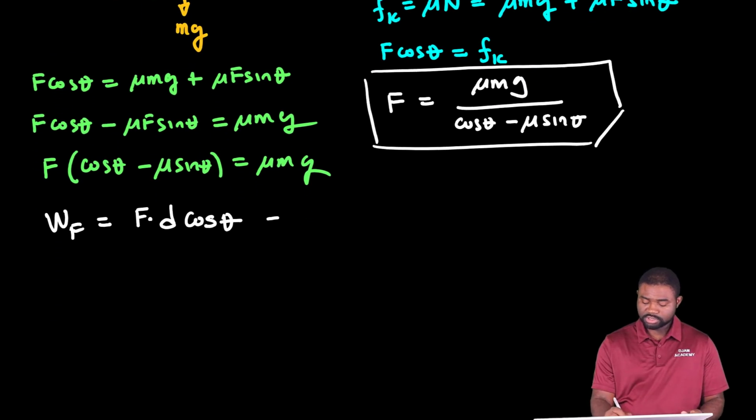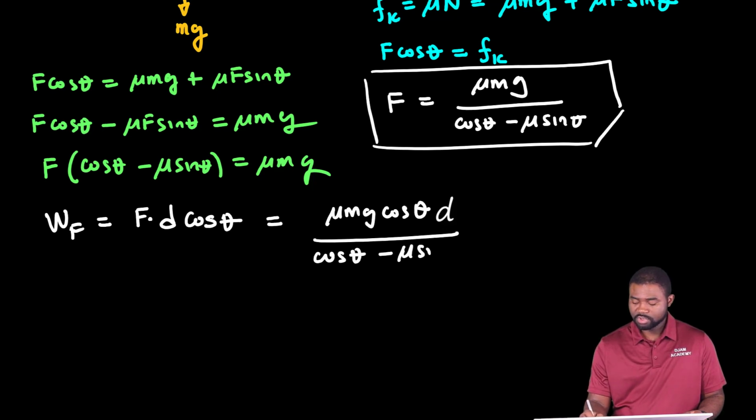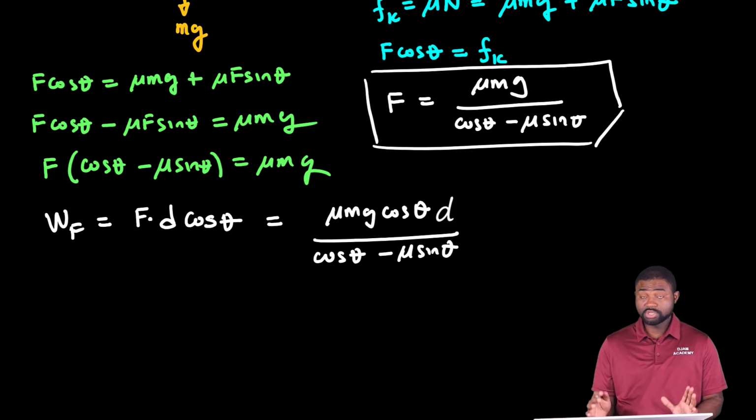So this will be equal to mu mg d cosine theta divided by cosine theta minus mu sine theta. You can leave it here, or you can divide both the numerator and the denominator by cosine theta.